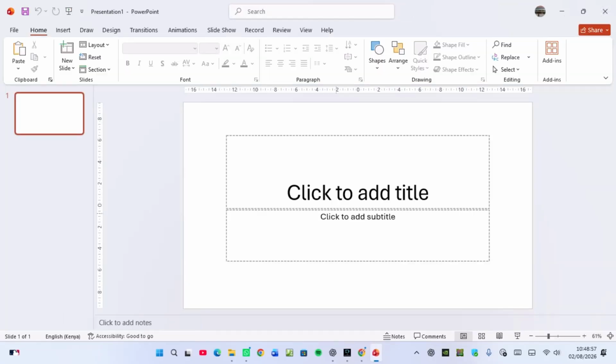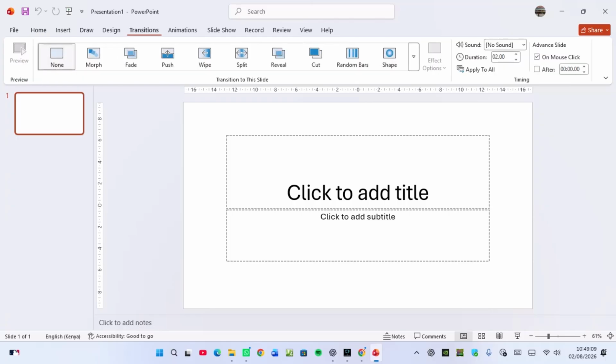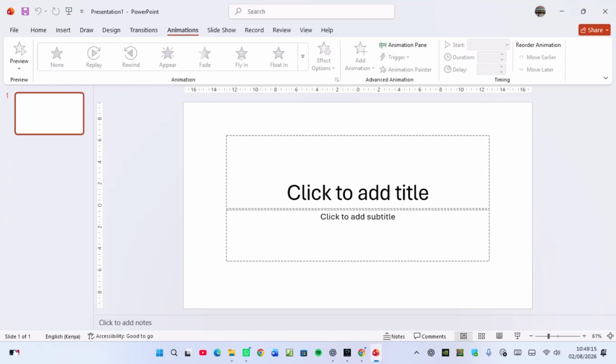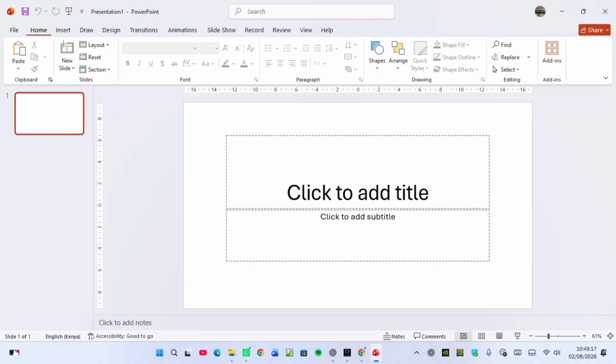Now, when you're here, to import a file so that the 5 slides can appear here, you have to be on the Home tab. This is the menu bar. Below here, the ribbon changes depending on the menu. If I click on transition, the ribbon changes. The part below the menu bar is the ribbon. If I click on animation, it changes. So you have to be on the Home tab to get the ribbon for the Home tab.